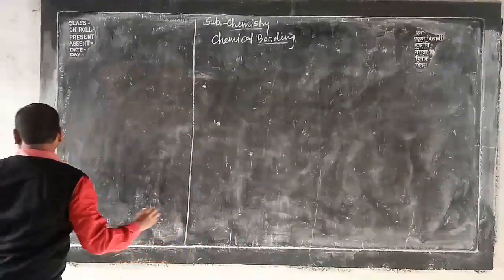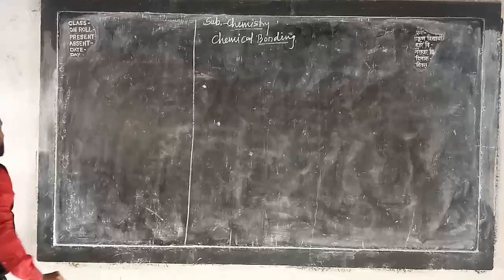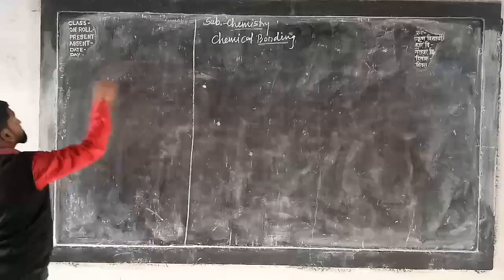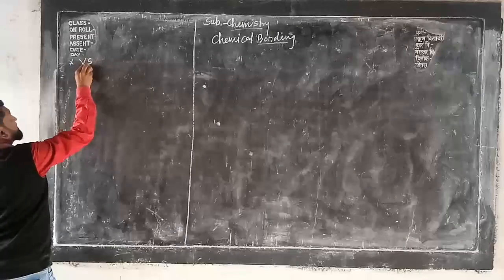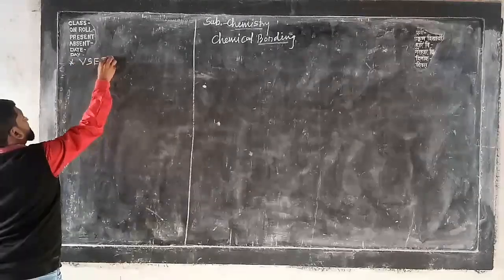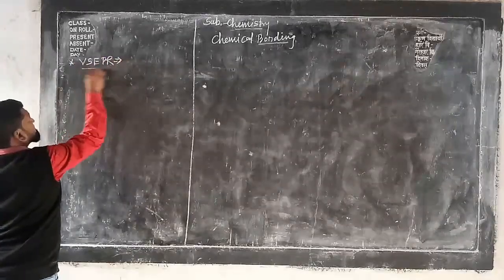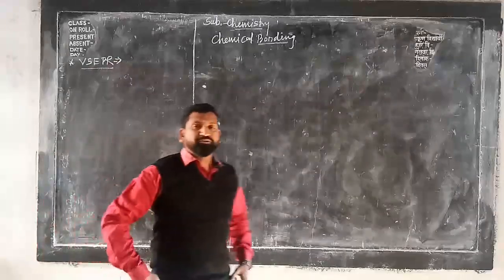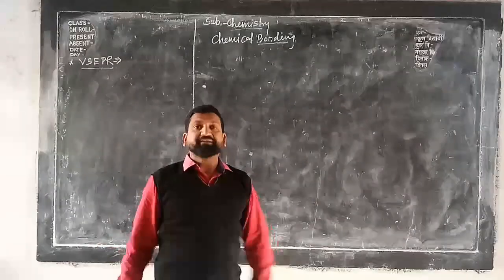That is the VSEPR theory. Okay, which theory? VSEPR theory. So I am writing here, all of you see carefully. VSEPR, a very important theory from chemical bonding, or you can say from the branch of inorganic chemistry.